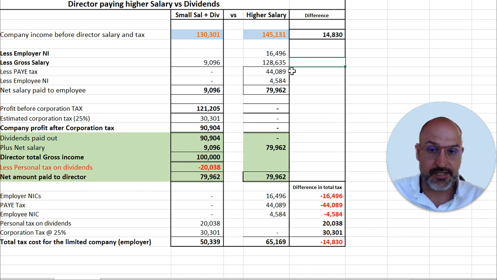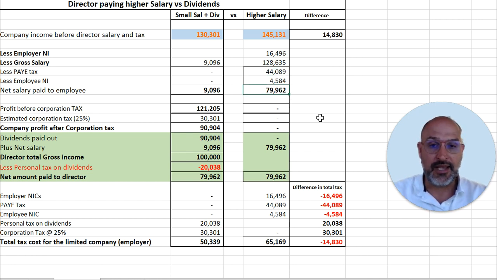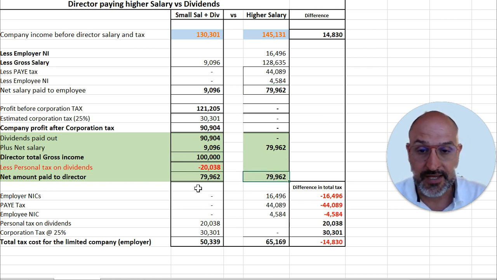So in this example, you would need to earn a salary of £128,635 gross salary. That will be your PAYE tax. That will be your employee national insurance. So if you take gross salary less PAYE, less employee NI, it will give you a net salary of £79,962. And that's the same amount that he cleared in the first example.